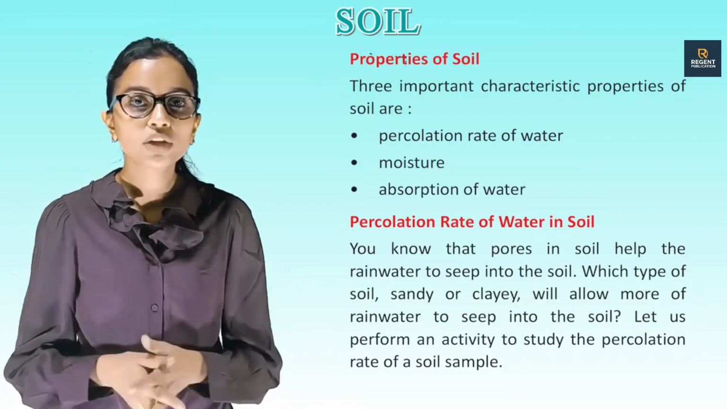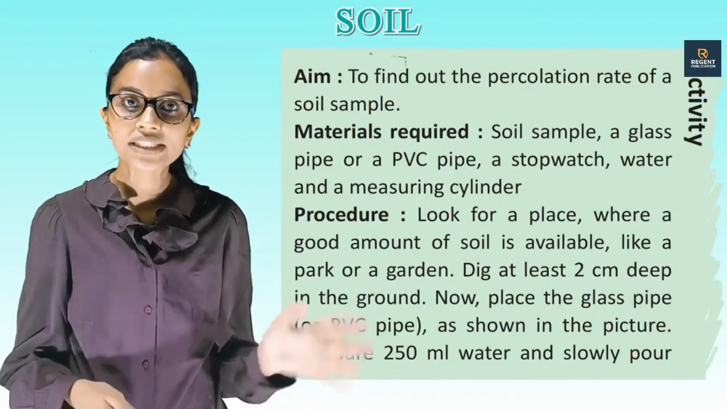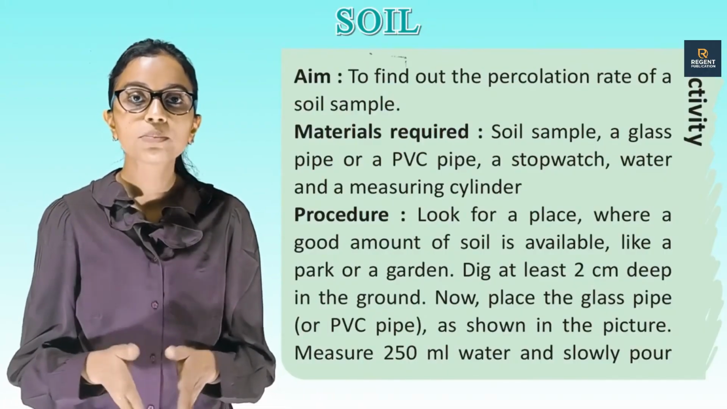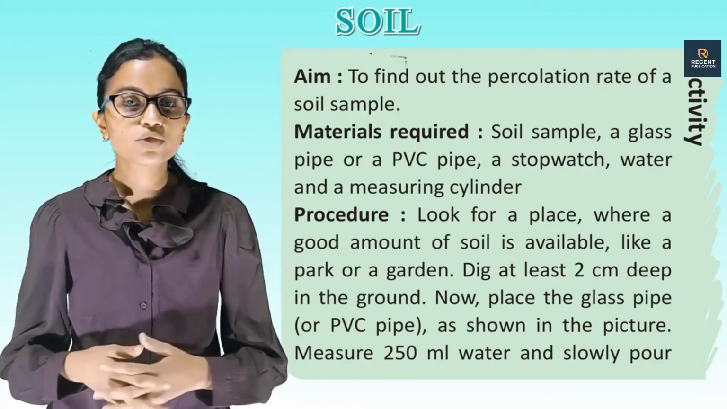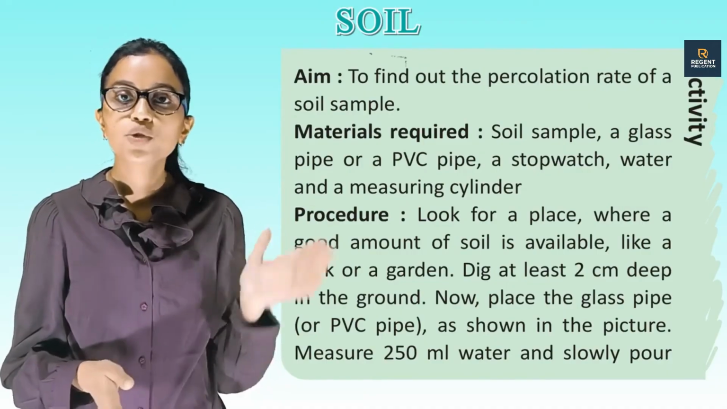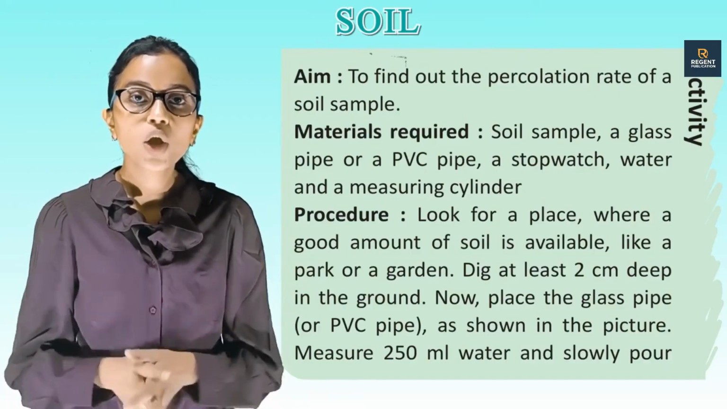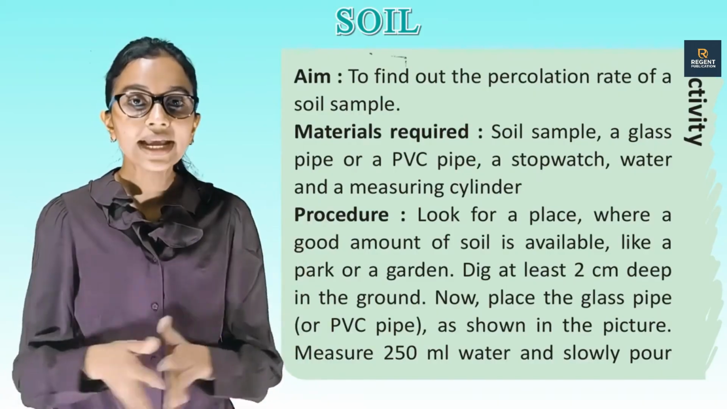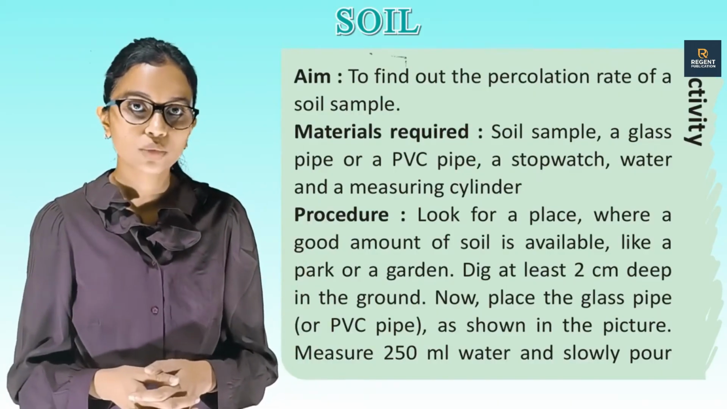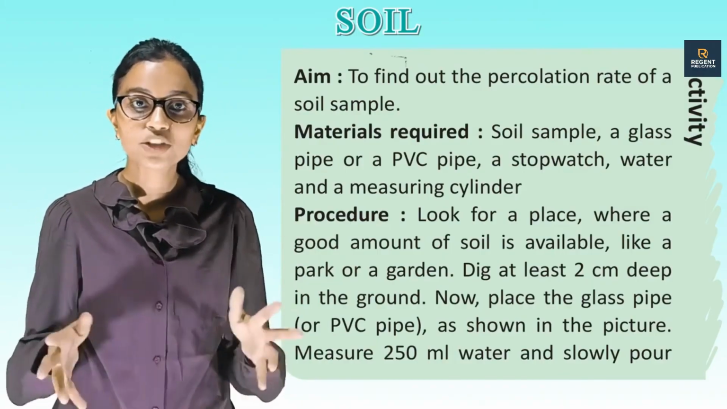Aim: to find out the percolation rate of a soil sample. Materials required: soil sample, a glass pipe or a PVC pipe, a stopwatch, water and a measuring cylinder. Procedure: look for a place where a good amount of soil is available, like a park or a garden. Dig at least 2 cm deep in the ground. Now place the glass pipe or PVC pipe as shown in the picture.